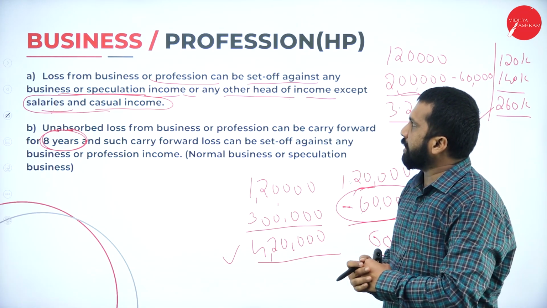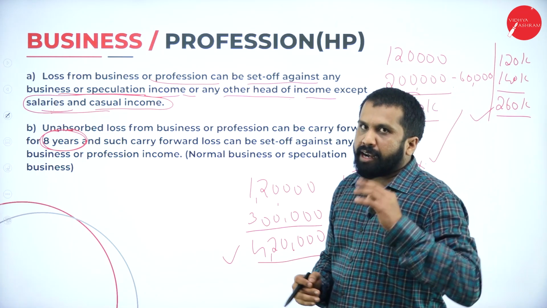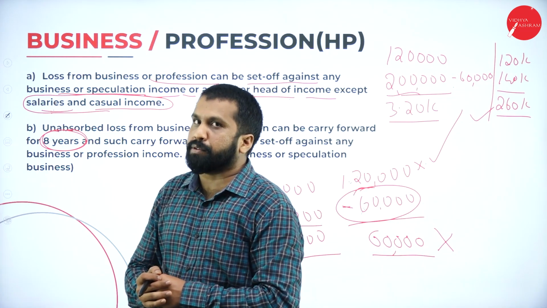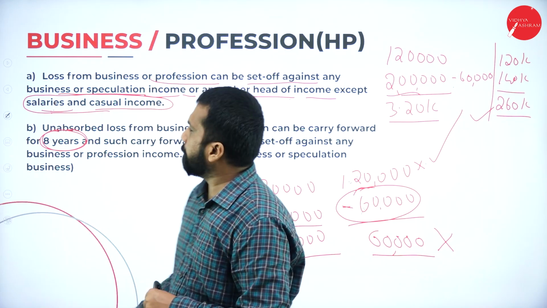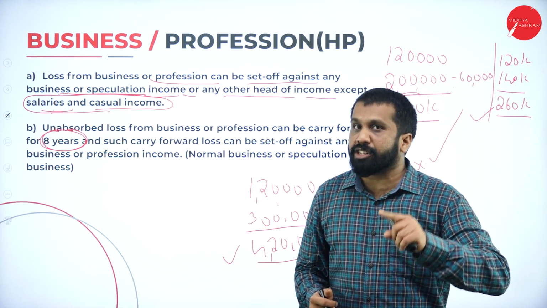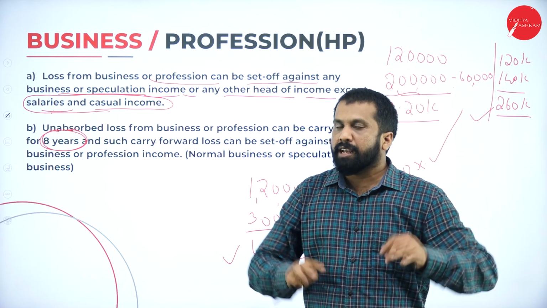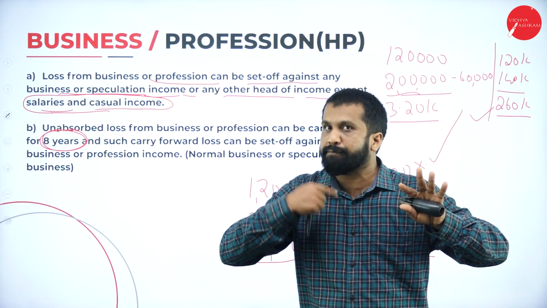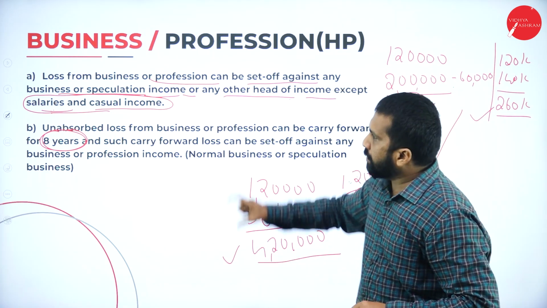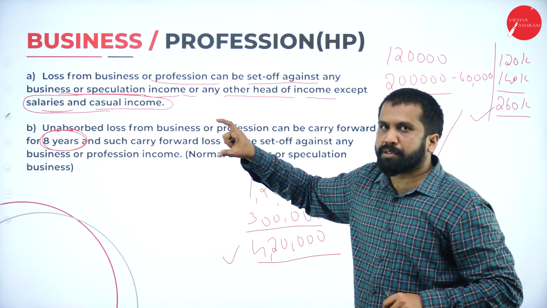Second one, business or profession. Now, under business or profession, what are we supposed to do? First thing is, you cannot adjust against salary, casual income. What is the maximum number of years? Up to 8 years you can carry forward. Clear? Yes. This much only theory you are supposed to write.